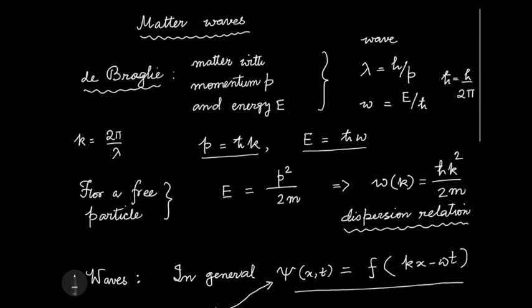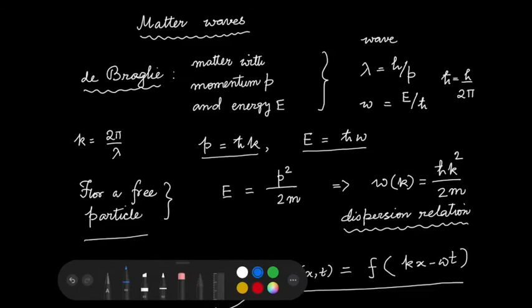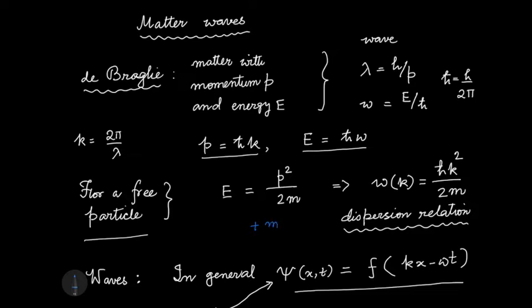This is what we had learned last time about the de Broglie matter waves, that for a free particle, the dispersion relation for the wave is given by this. Again, if you want to put in the relativistic effect, you should add a plus mc square here. Remember, that is the non-relativistic approximation to the relativistic case.